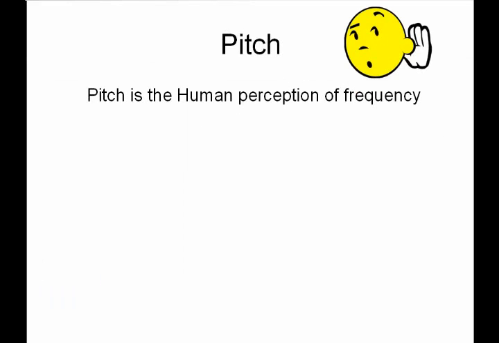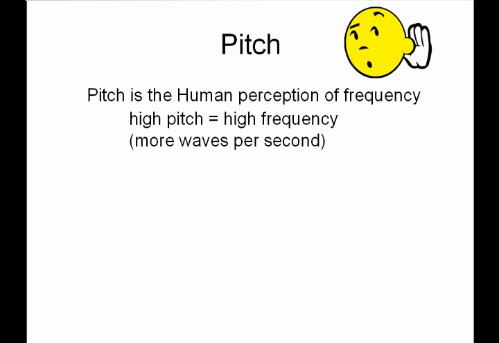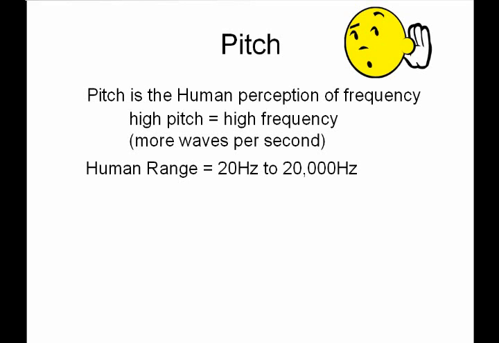Next topic is pitch. Pitch is the human perception of frequency for sound. We'll learn in the next chapter that color is the human perception of frequency for light. For our sound waves, we know that a higher pitch is caused by a higher frequency. That means there are more waves per second to make that higher frequency. All right, the human hearing range goes from 20 hertz up to 20,000 hertz.